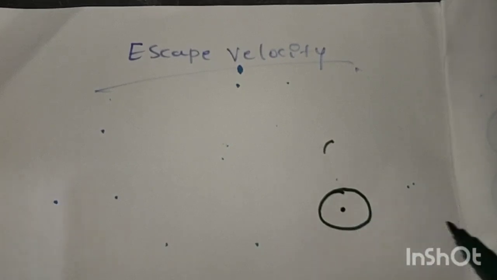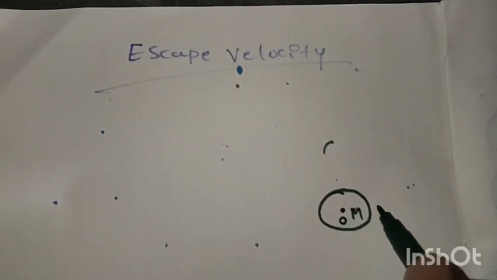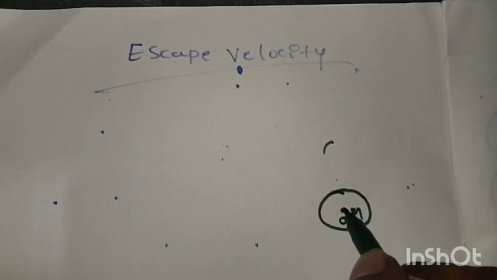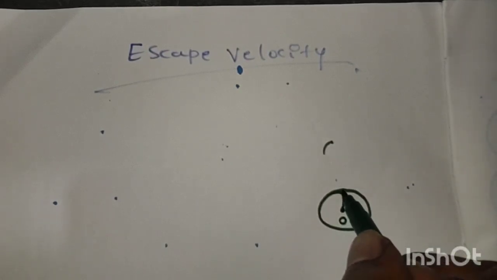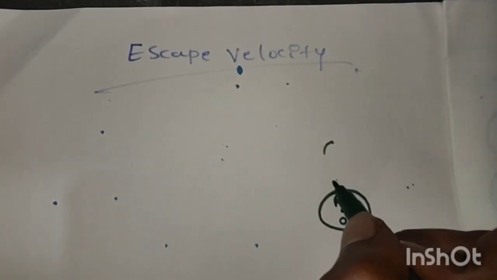It's nothing but the Earth, we say. The body escapes the Earth and never comes back. For example, a rocket escapes vertically upward from the Earth's surface. So this is the Earth. The mass of the Earth is considered as capital M. The center of the Earth is considered as O. From the center to the surface of the Earth is the radius R.